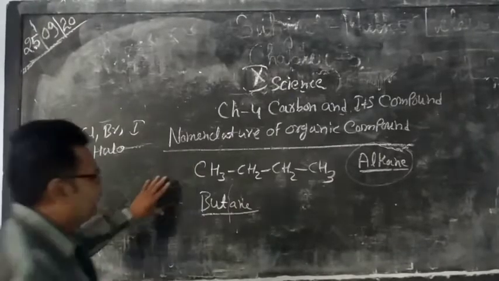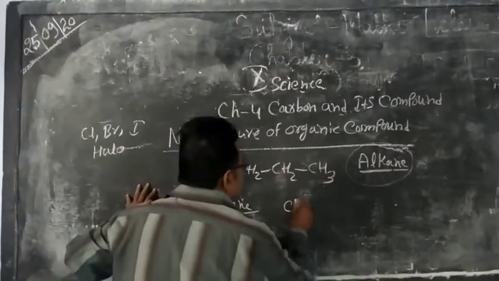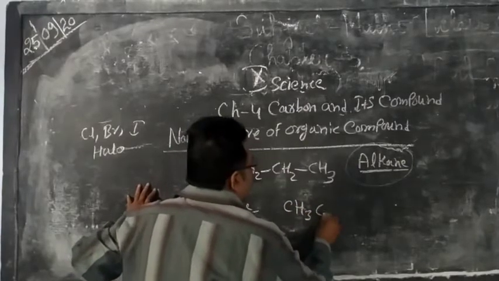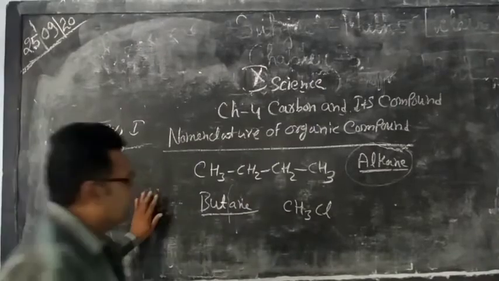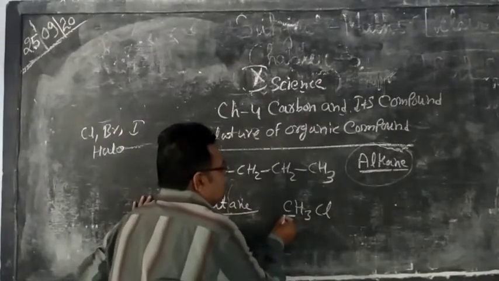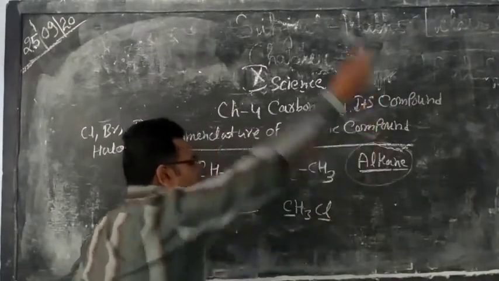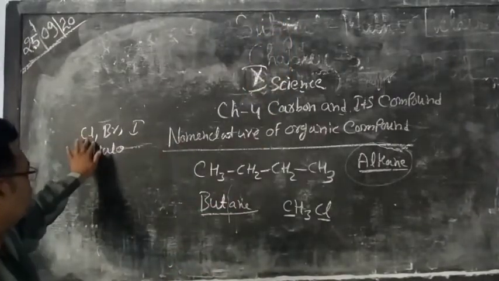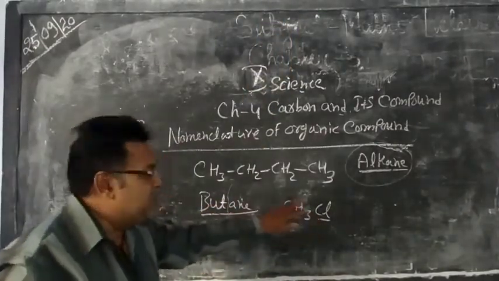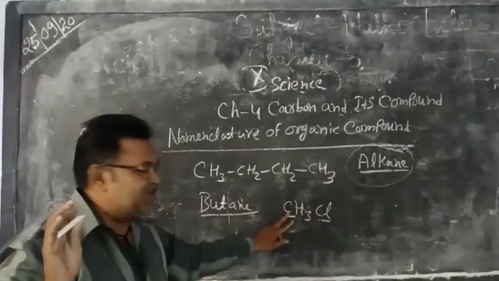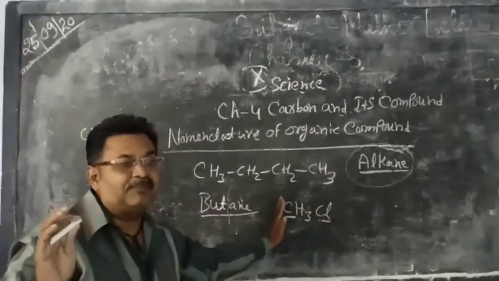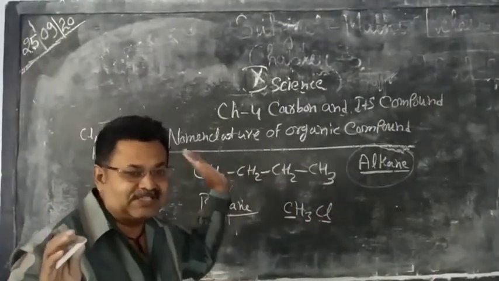For example, this is the carbon compound: this is the number of carbon atoms in the chain, and this is the functional group, chlorine. Now we write chlorine as a prefix and the number of carbon atoms as the base.